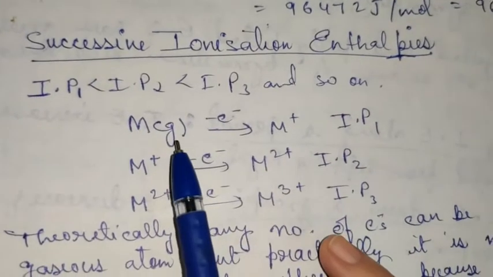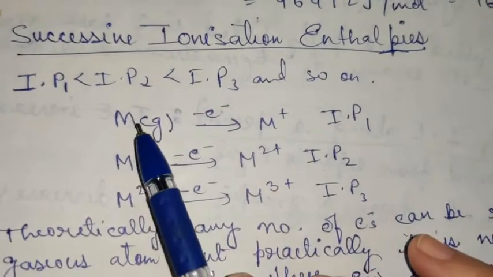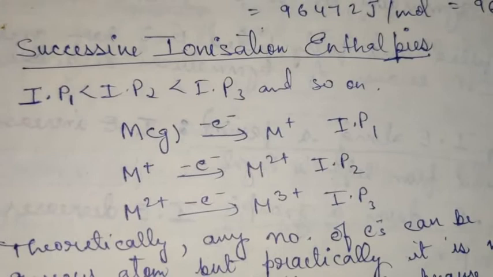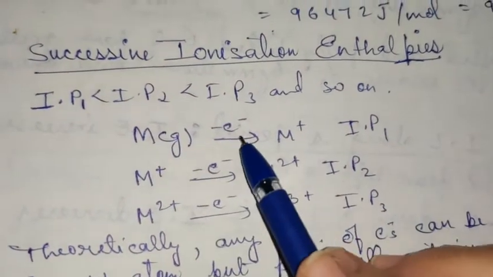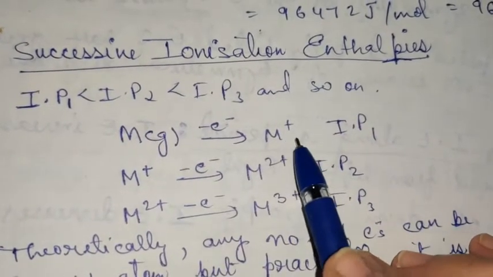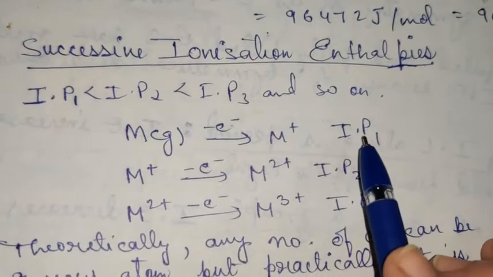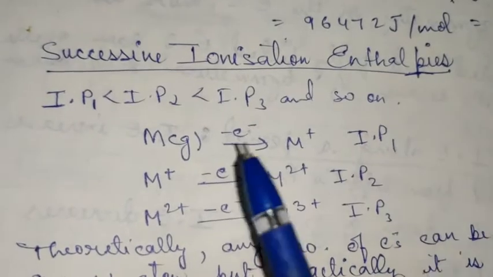If I consider the example, this is a hypothetical example where metal M is in gaseous state, because in the definition it is mentioned isolated gaseous state. When you try to remove an electron from this metal, it will get converted into M+. That is, after removal of one electron, it will acquire one positive charge, and the energy required here is denoted by IP1.